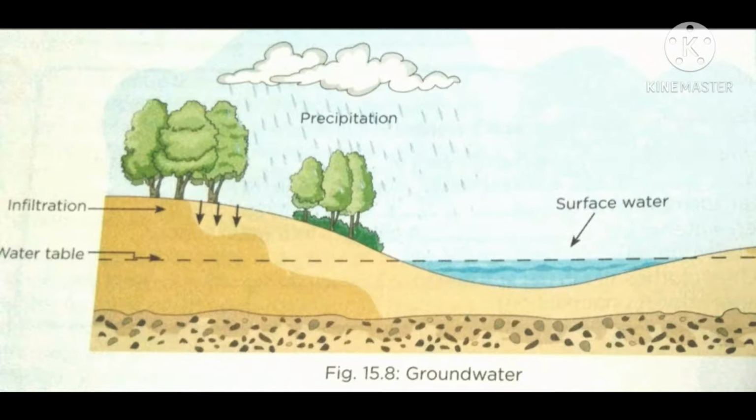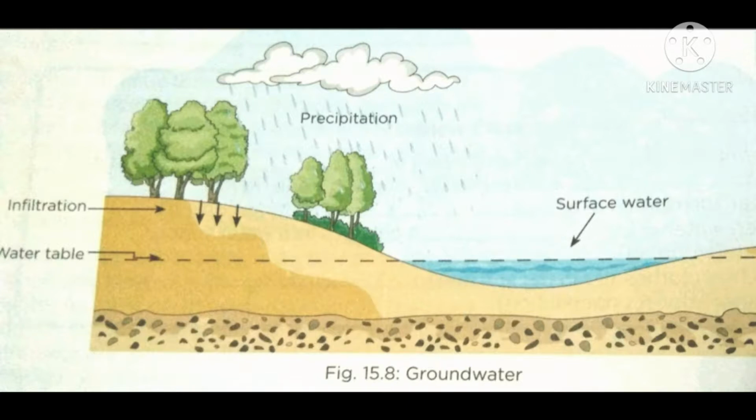The level under the ground where all the space between soil particles is saturated with water is called the water table. See this image?